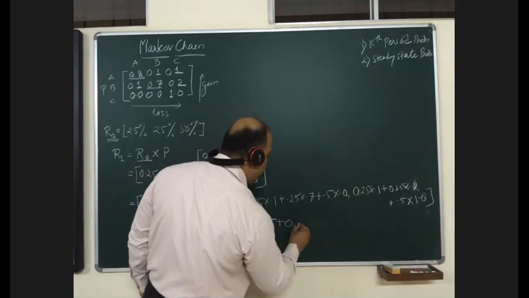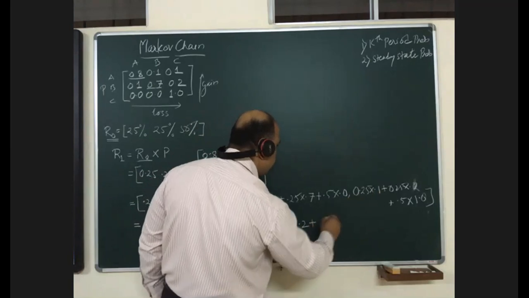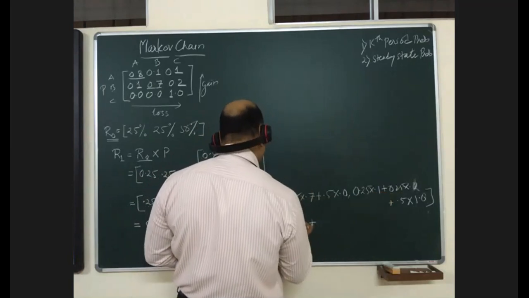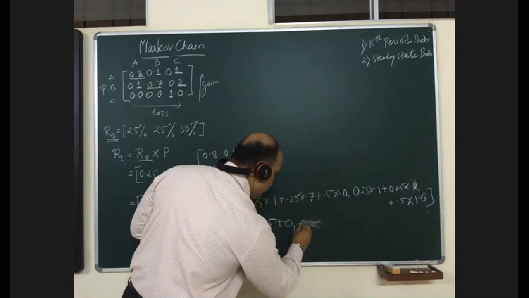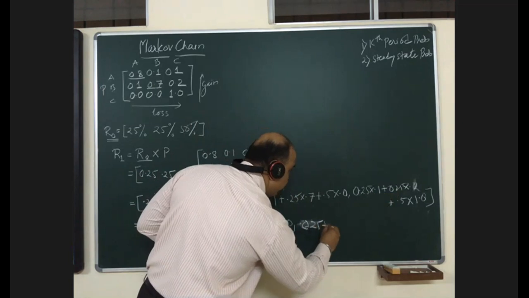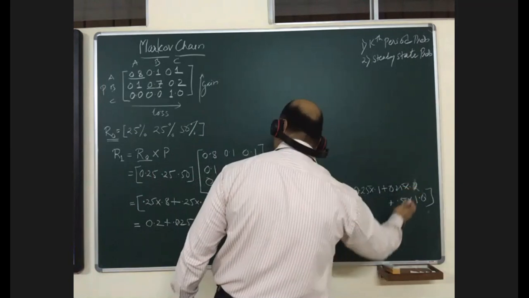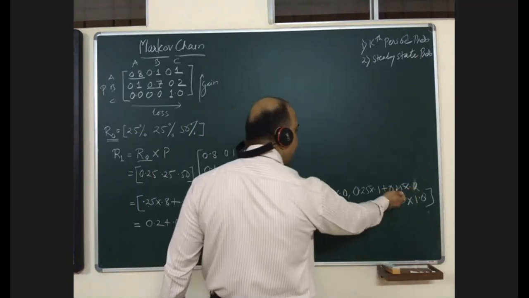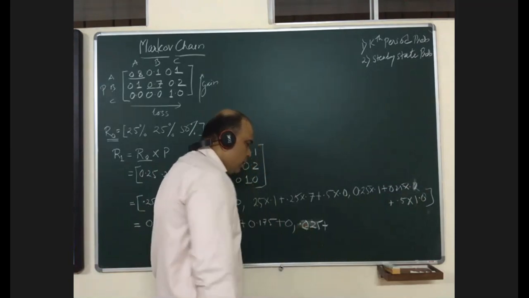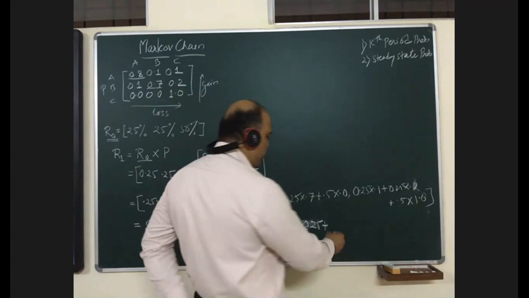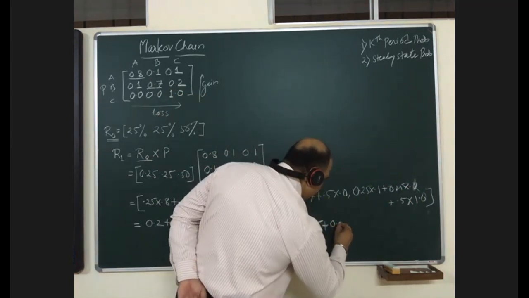Next will be 0.25 into 0.1, which is 0.025. 0.25 into 0.2, I'm sorry, will be 0.05. 0.05.